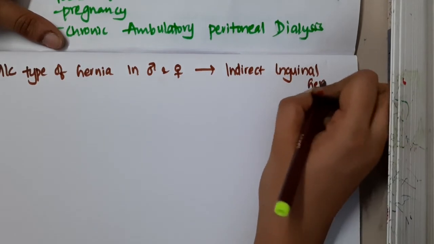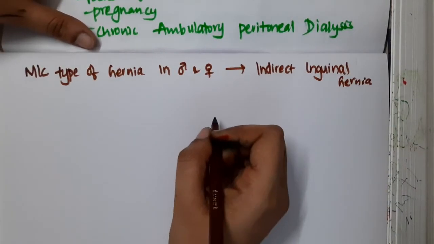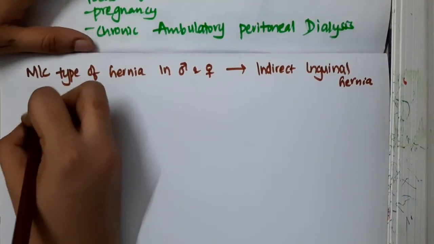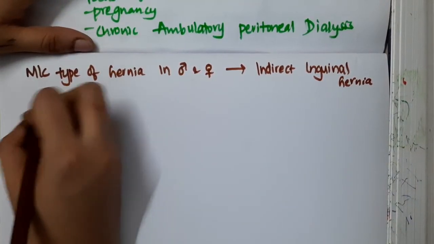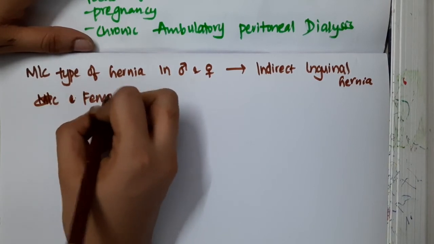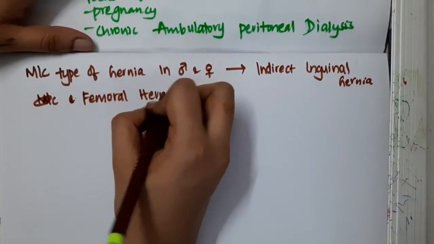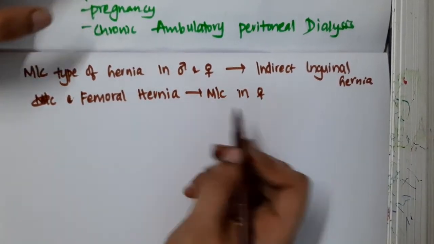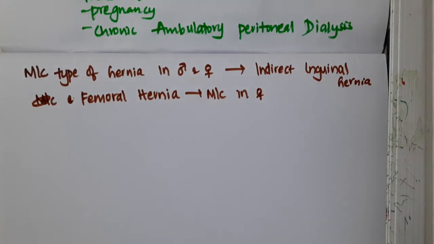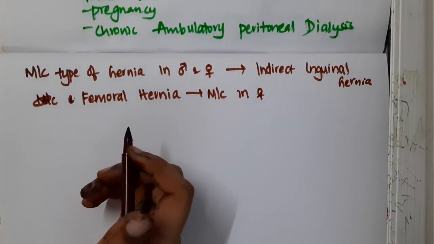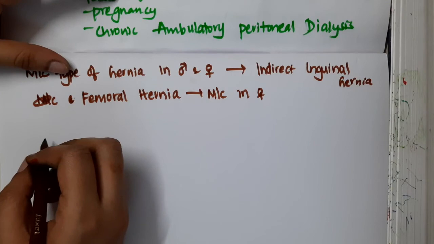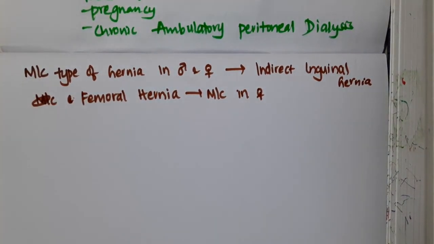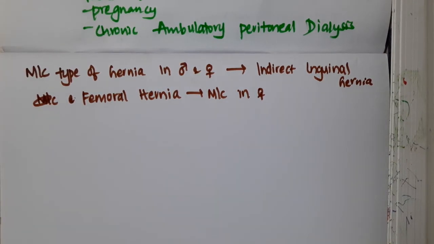Femoral hernia is more common in females, but the most common type of hernia in both males and females is inguinal hernia. So this is about the introduction and classification of hernia.